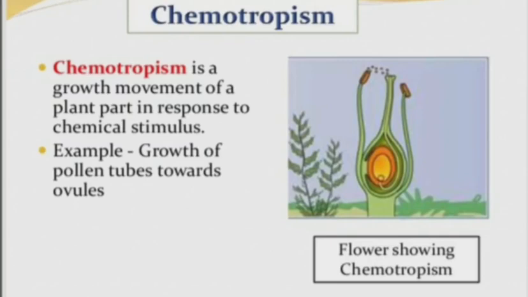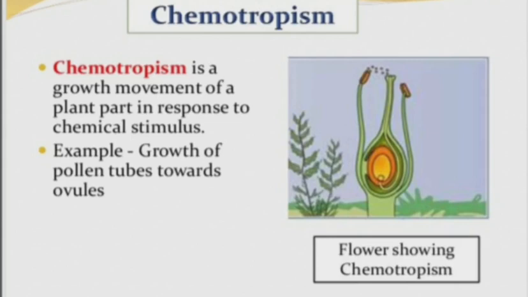Chemotropism is growth of the plant body towards chemicals, the chemicals the plant body itself secretes. If the plant is giving a response where chemicals are the stimulus, that movement is called chemotropism.